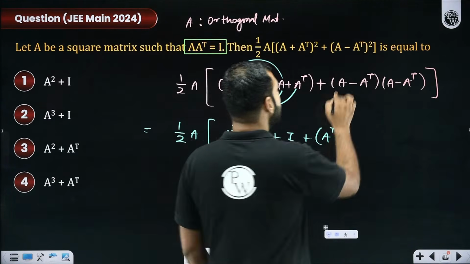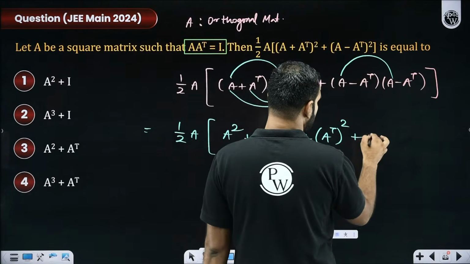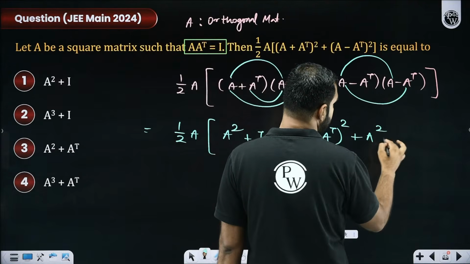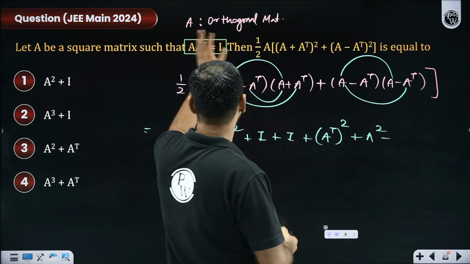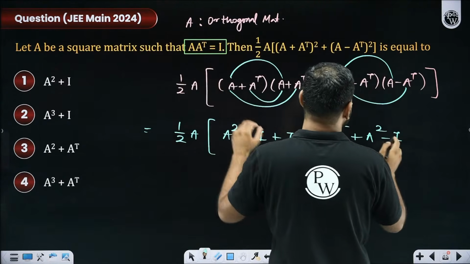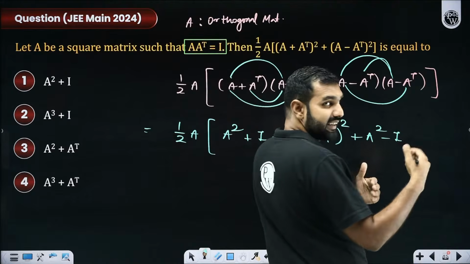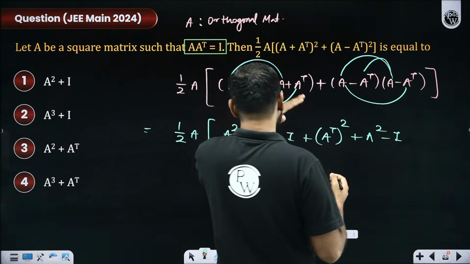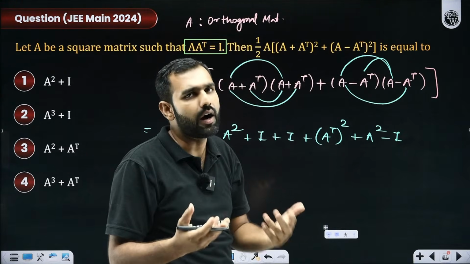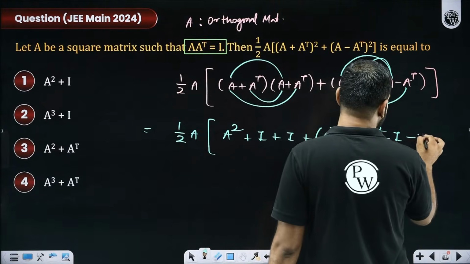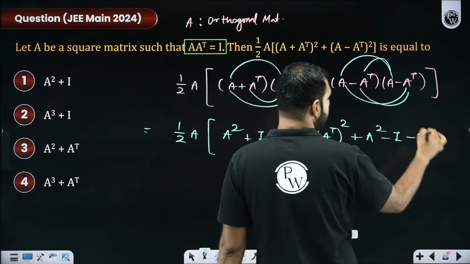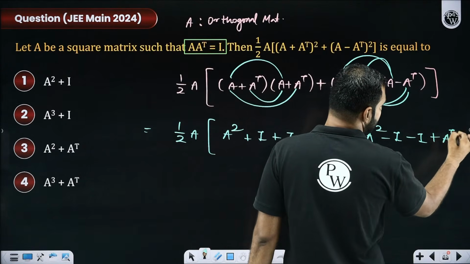Then the next part. This A into A again gives you A square. This A into A transpose, that is minus A A transpose, and that minus A A transpose is again I. Then A transpose into A, that is minus A transpose A. So A A transpose is I, then A transpose A will also be I. How? I'll prove it very soon. Don't worry. So this is going to be again I. And the last term will be minus A transpose, that is plus A transpose square.